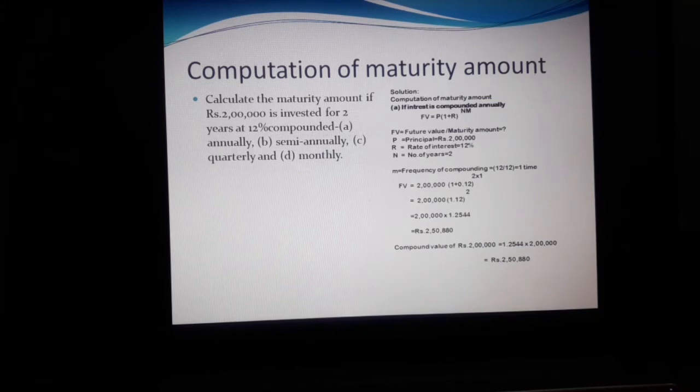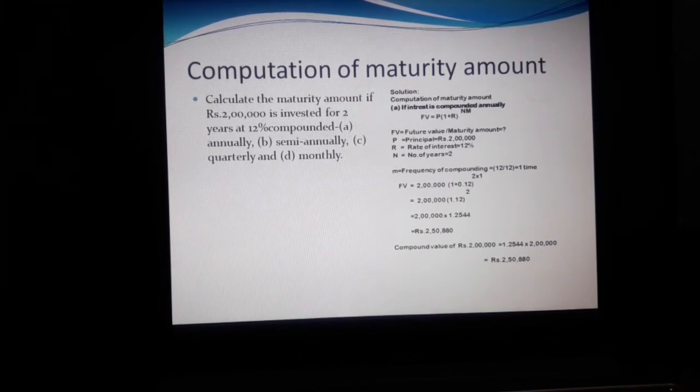Then we have to see the computation of maturity amount for multiple compounding periods. For example sum, calculate the maturity amount if rupees 2 lakhs is invested for 2 years at 12% compounded annually, semi-annually, quarterly, monthly. We have to calculate the compound value or maturity amount for this sum.